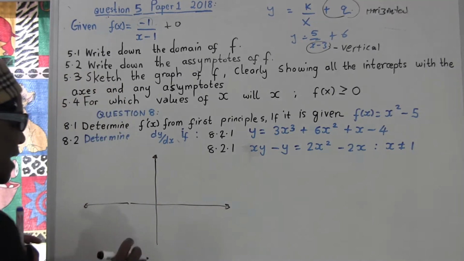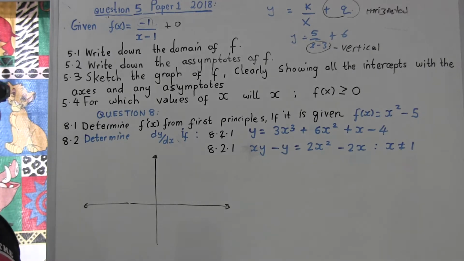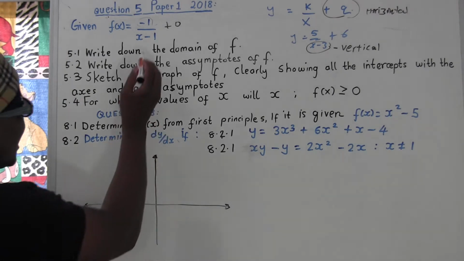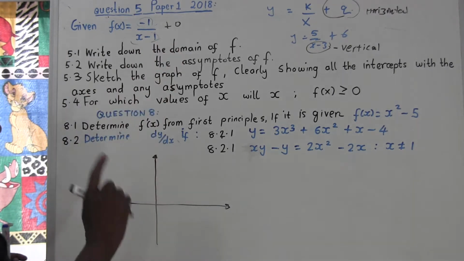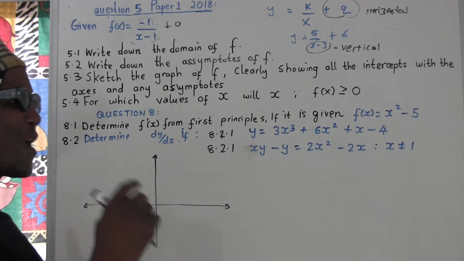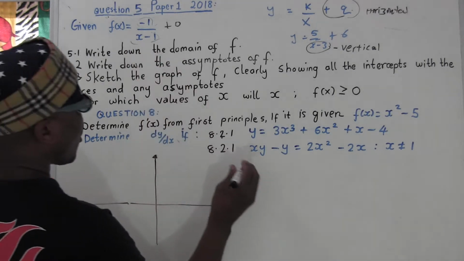Before you do anything in a hyperbola, you have to know the asymptotes. Let me tell you this, an asymptote is like fire. Do you want to touch the fire? No! So how are you going to know the asymptote? You set the denominator equal to 0. If you want to get the asymptotes, you have two asymptotes. An asymptote is where the graph will never touch those axes. So now, the first asymptote is this.